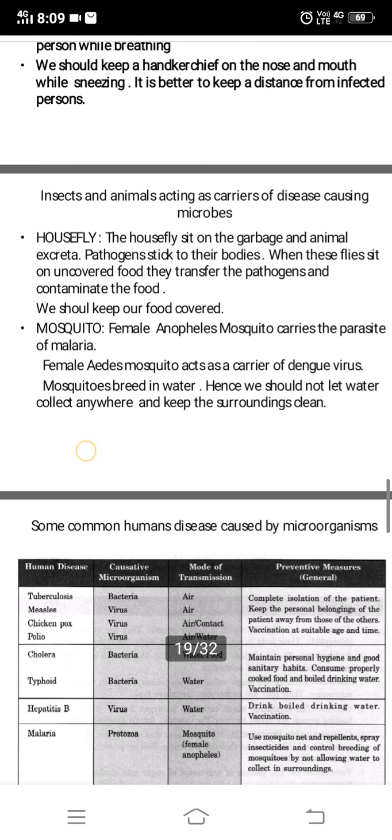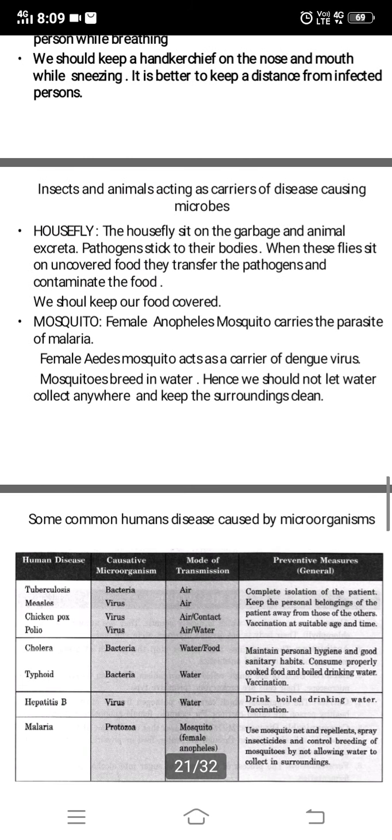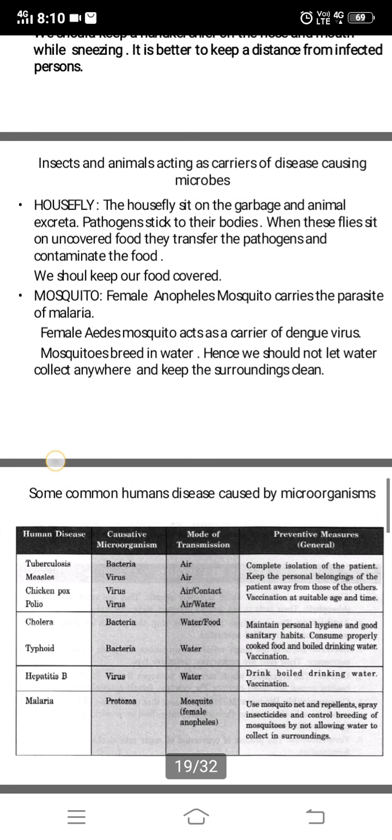You know, the female Anopheles mosquito carries the parasite of malaria. The female Aedes mosquito acts as a carrier of dengue virus. You have heard of dengue virus and malaria. Mosquitoes breed in water, hence we should not let water collect anywhere and should keep the surroundings clean.